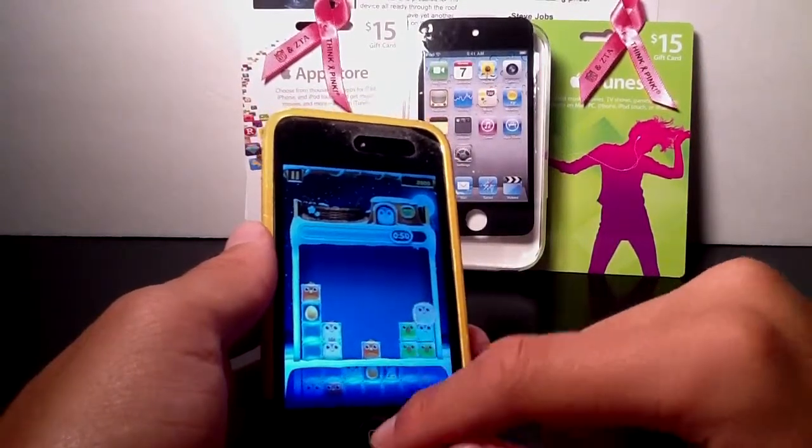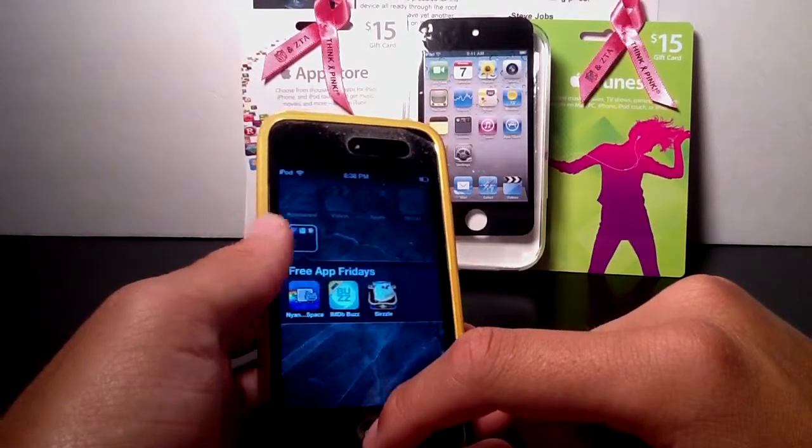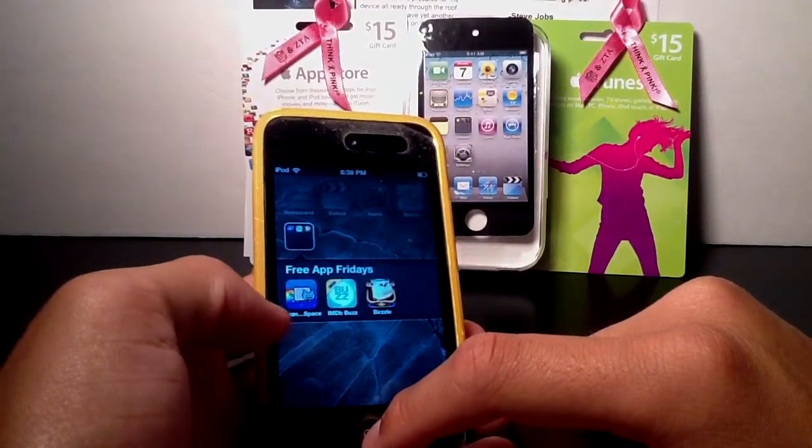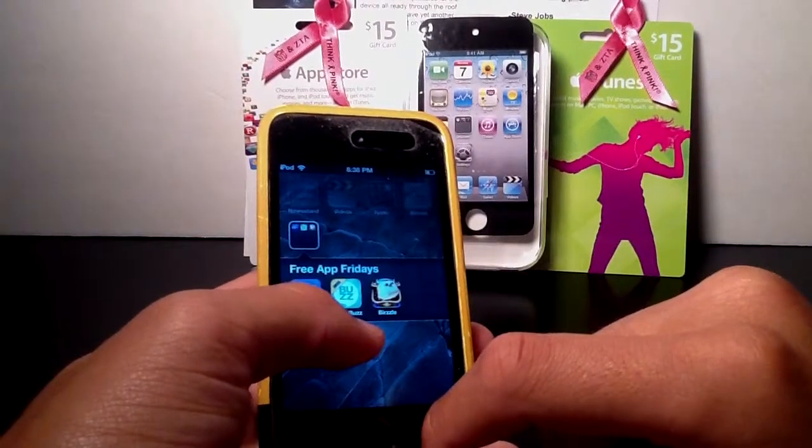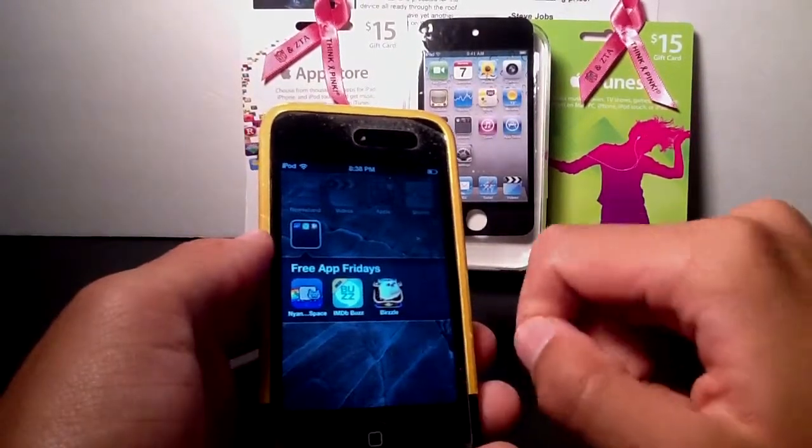And now let me get to the announcements. But before I do that, let me just recap each application one last time. Nyan, Lost in Space. IMDb Buzz, very neat application, and Birzzle, very nice.